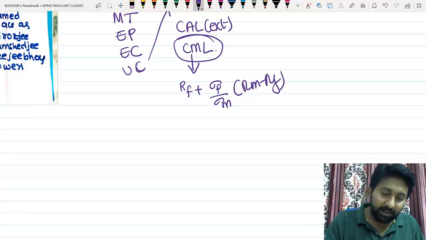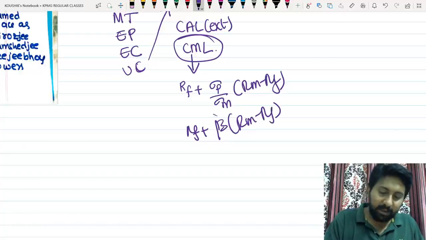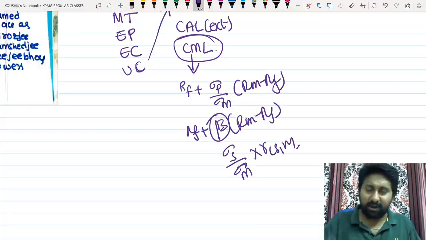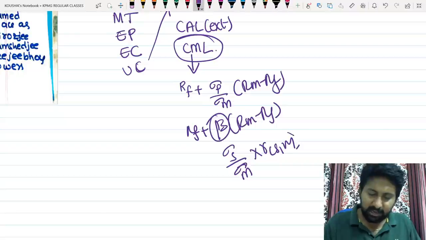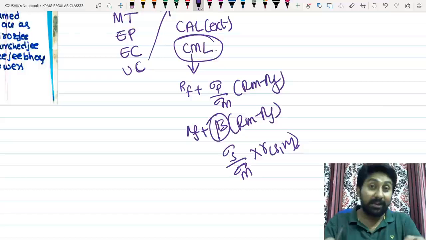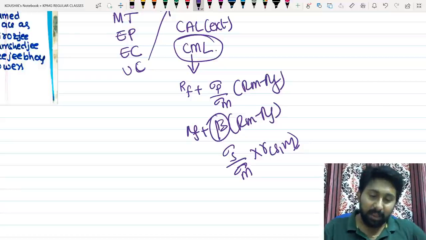Okay, later this was changed to RF plus beta into RM minus RF, where this beta we call as sigma S by sigma M into correlation of S and M. So this is all we will review. You might already have a good knowledge about this in your SFM, but my intention is not to explain how these formulas came. My intention is to tell one very important point.